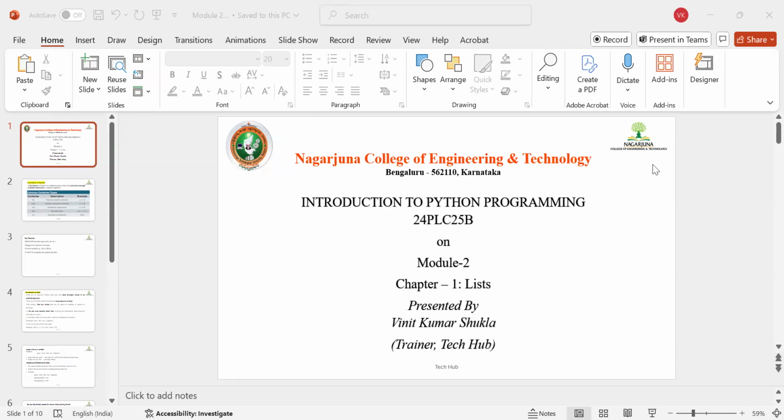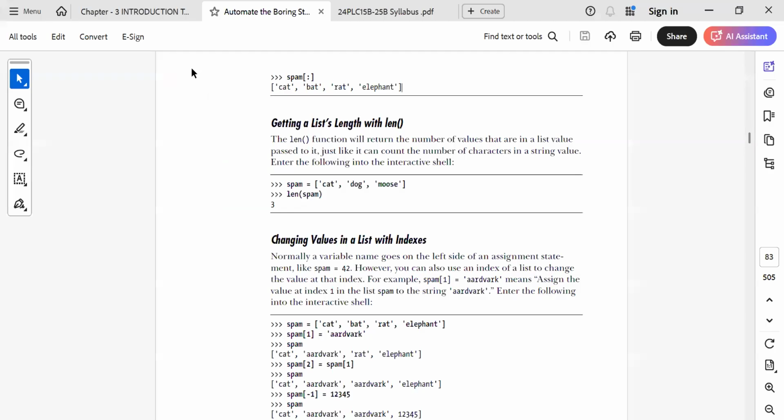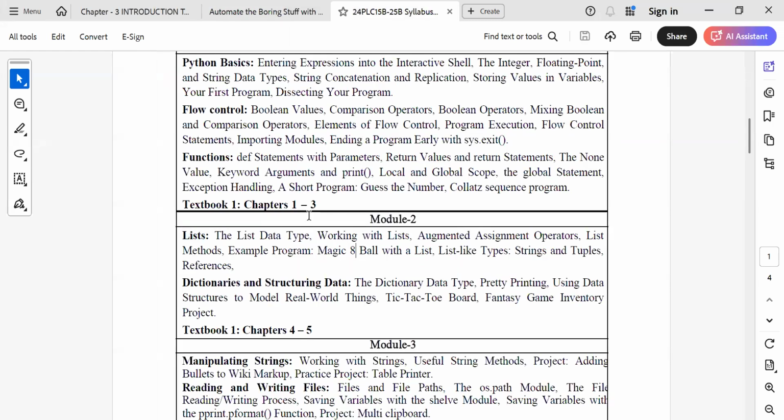Let's start the session. Today we are going to discuss module 2 in chapter 1, which is called list. So first of all, let me take you to the syllabus part so that you will have an idea what we are going to do here.